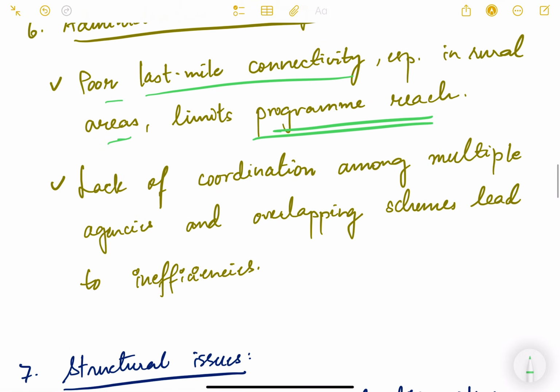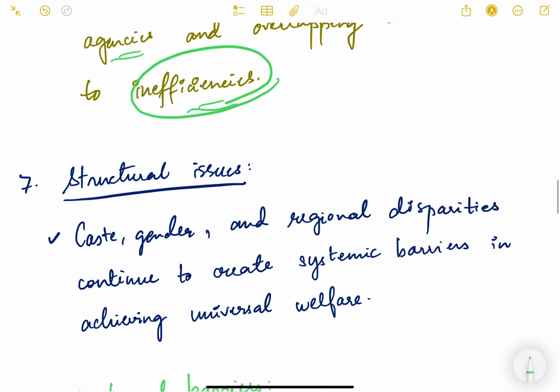Then lack of coordination among multiple agencies and overlapping schemes lead to inefficiencies. So maybe say old age people are covered under the National Social Assistance Program. They are also covered under some other, say, Pradhan Mantri Vay Vandana Yojana. So there are various schemes which may overlap, and because of this there may be inefficiencies in allocation of resources. Okay, so this is one of the issues.